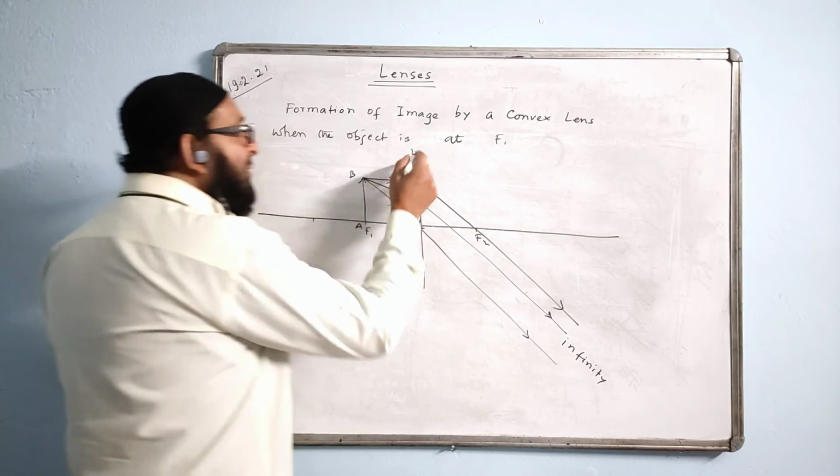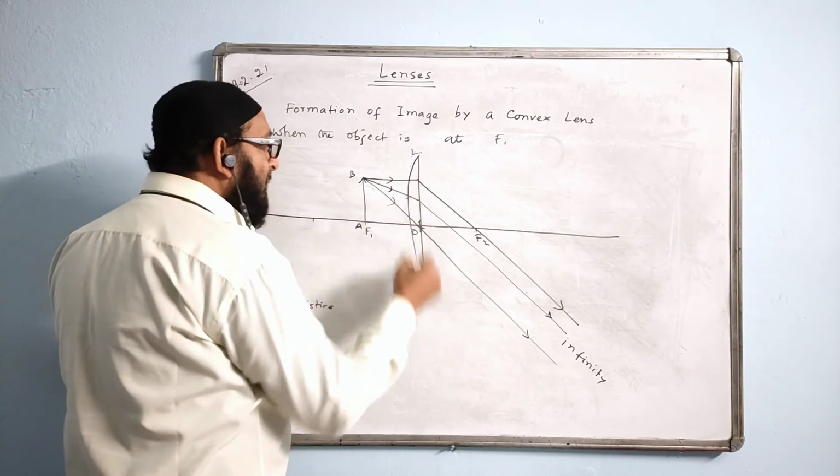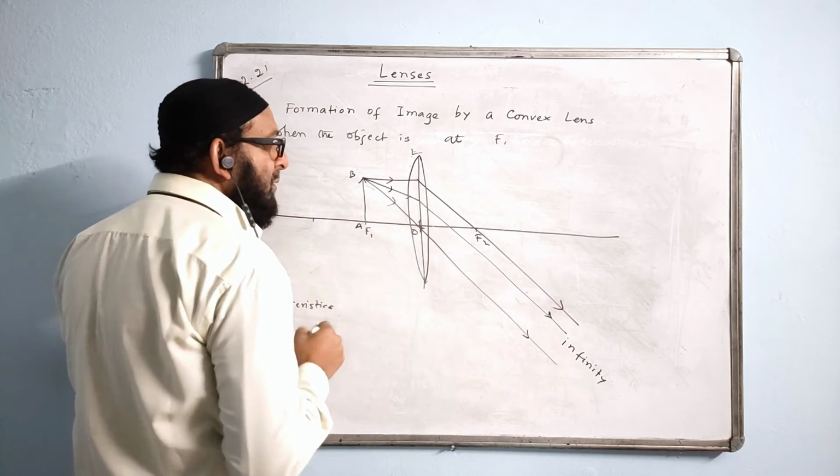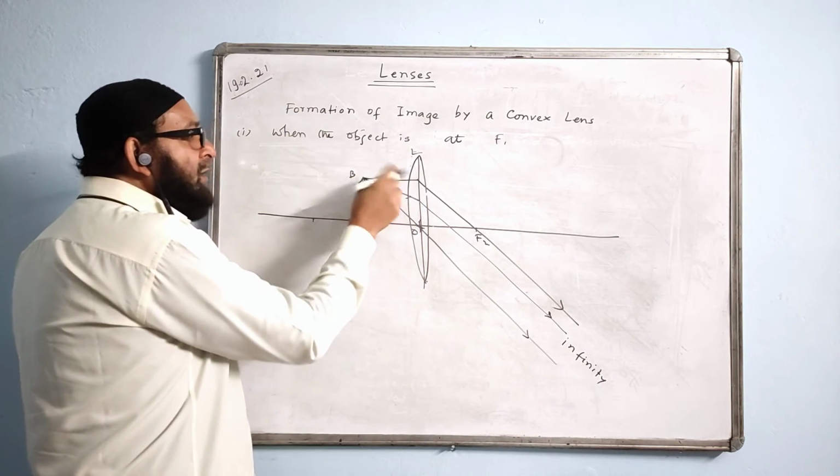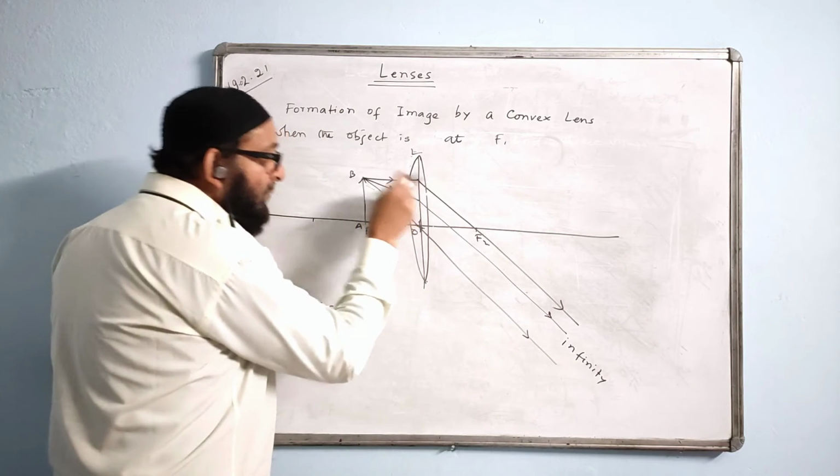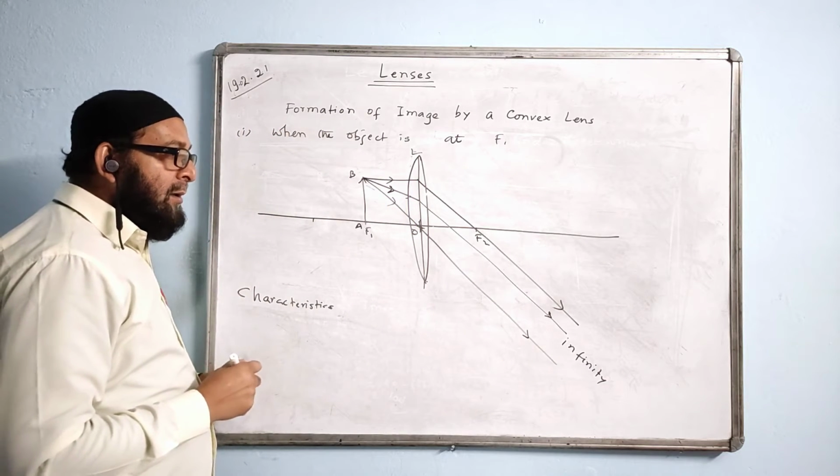And then this one will change into the lens now. Convex lens, thin convex lens. All the arrows should be outside the lens; arrows should not come inside the lens.